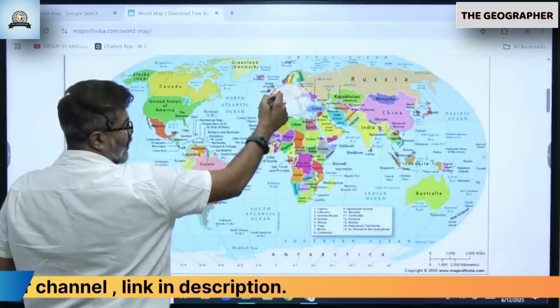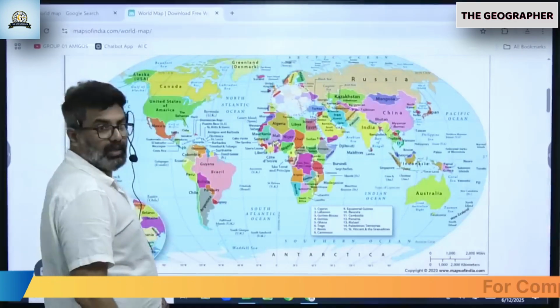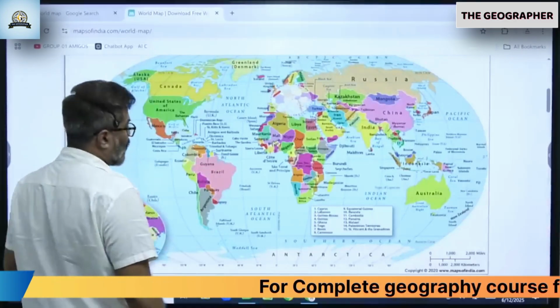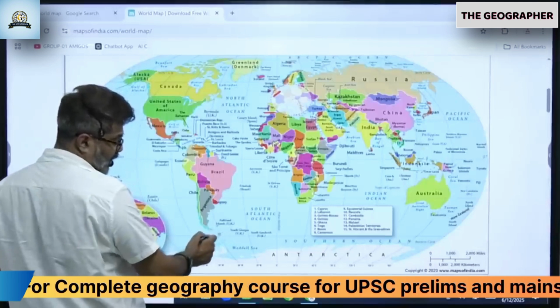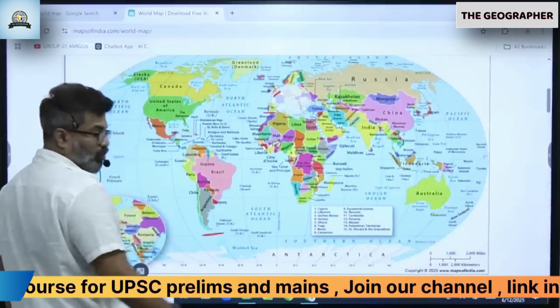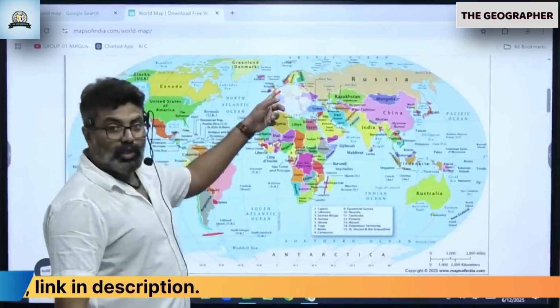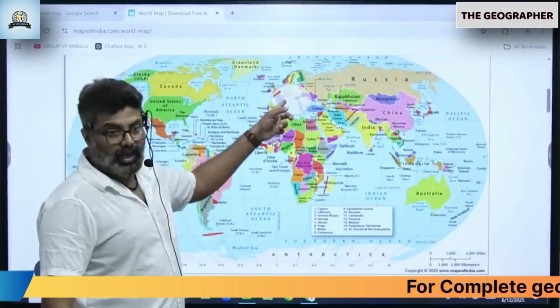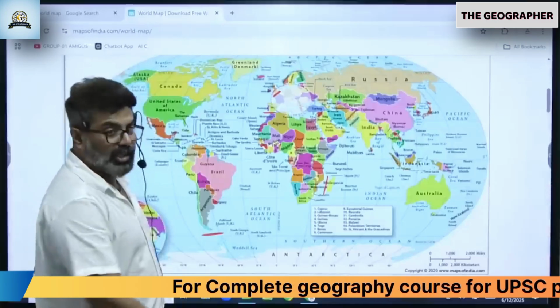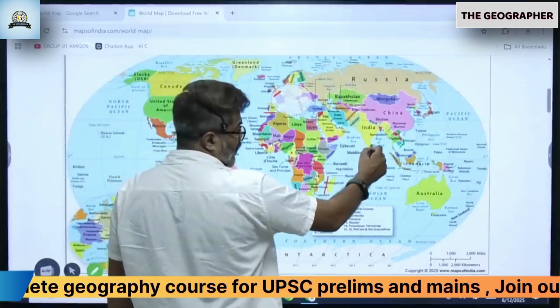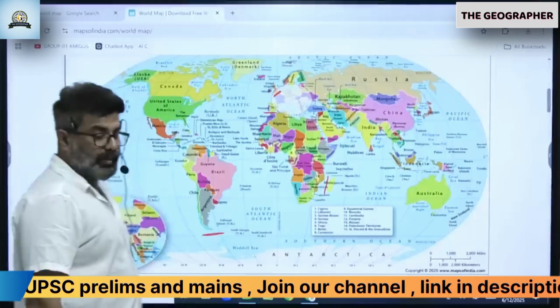All of you got it? Okay. This is Drake's Passage here. Mozambique Channel. English Channel. Dover Strait will come here. Okay. Palk Strait here. Come to the India map now. Go to the India map.